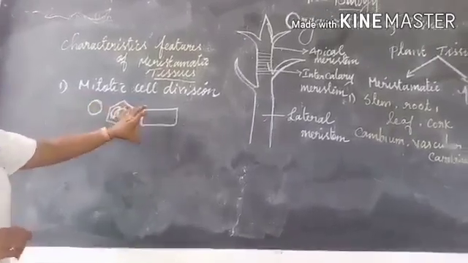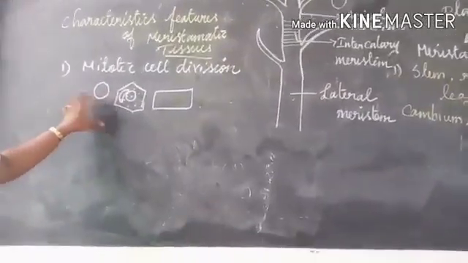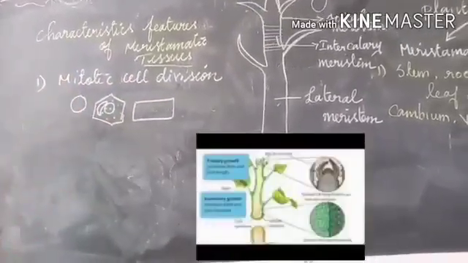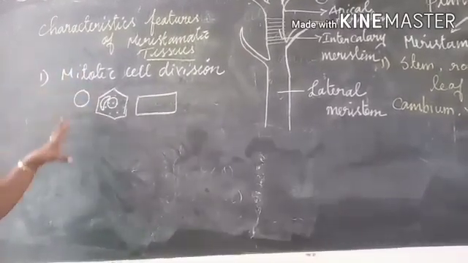And they undergo mitotic cell division. So these are the features of meristematic tissue.